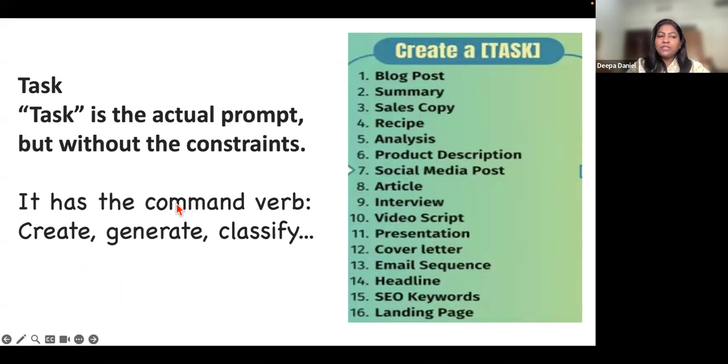Then you go on to the task, which is the actual prompt. But here you have to use active verbs like create, generate, classify, explain, whatever you want from the prompt. So here you could say, what is the task? Like generate a blog post, create a summary, classify a product description, generate a recipe, anything that you want. So these are a few examples of the tasks that I've put on the board for you.